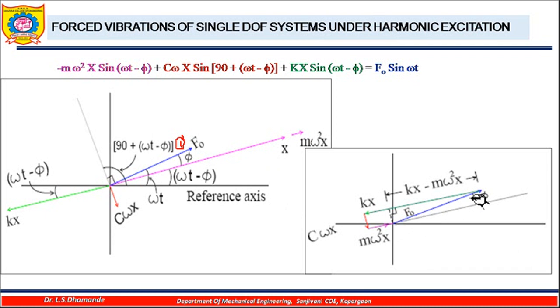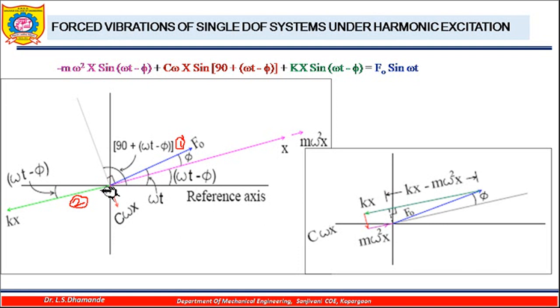This F0 is drawn here. After this I will go anti-clockwise. So the second force I will mark depending upon its magnitude and direction. From this point, once I have plotted the magnitude of F0, I will draw another line parallel to this particular kx. So it will be plotted at this point.